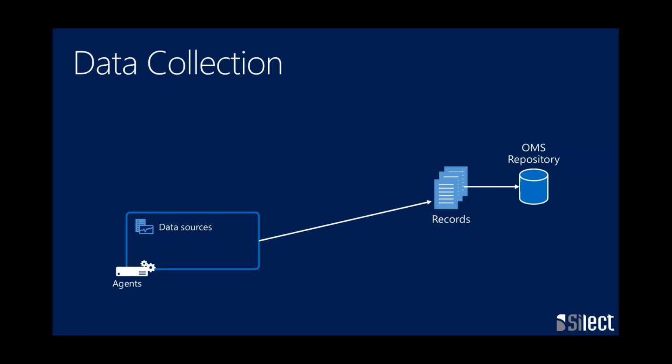Now, everything that we put into the repository goes into something we call a record. In the OpsMan world, we have events and we have perf data, and when I collect data, I basically have to get that data into one of those forms. In the OMS world, we're actually a lot more flexible about that. We can have really any record type we want. Records have their unique set of properties: events have this set of properties, syslog has this set of properties, perf data has this set of properties. Perf data and events really are the same thing. They're just two records of a different record type, carrying different properties. So this really makes things flexible for us as far as collecting different types of data and being able to analyze and collect data together.